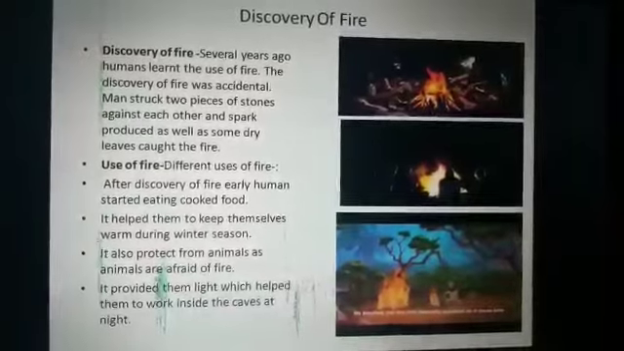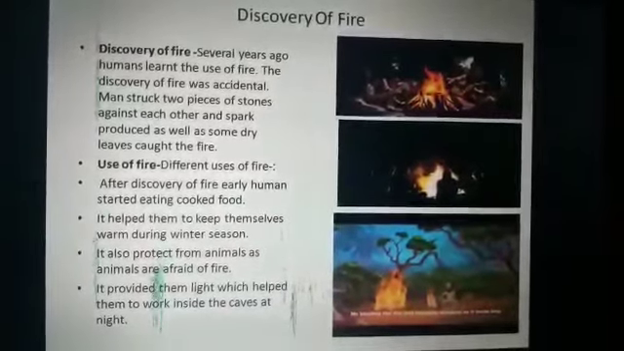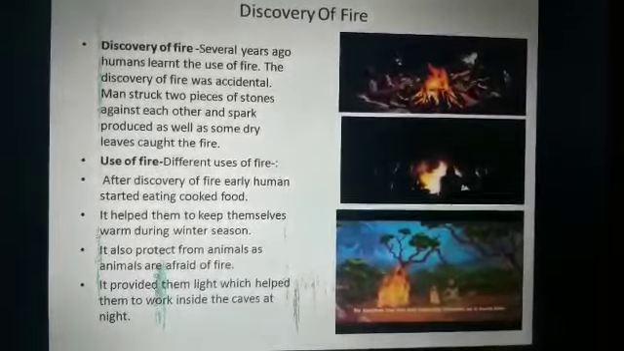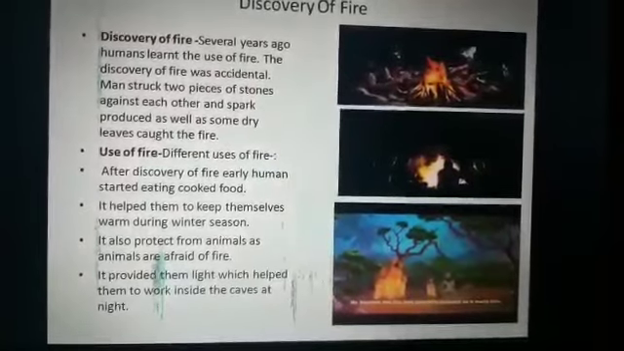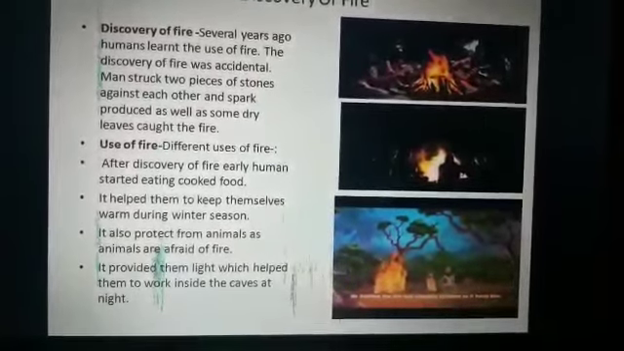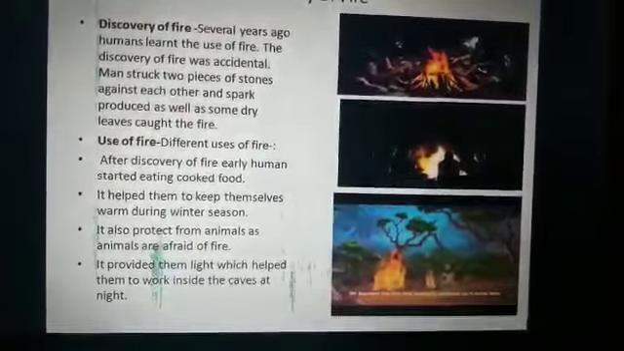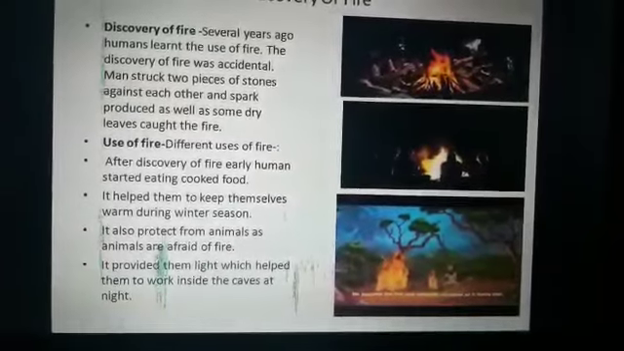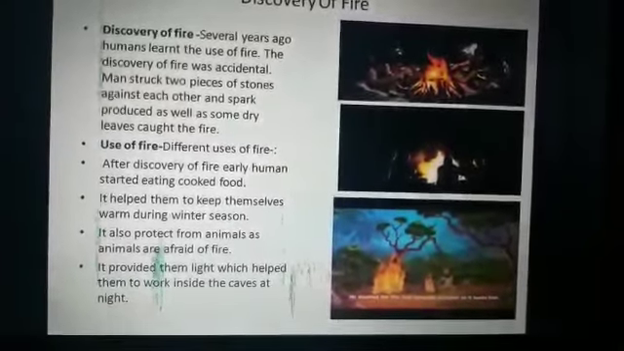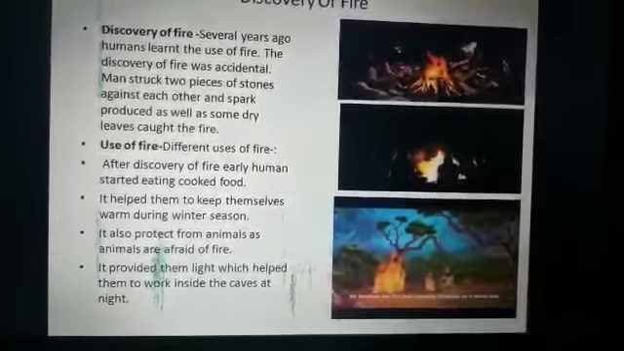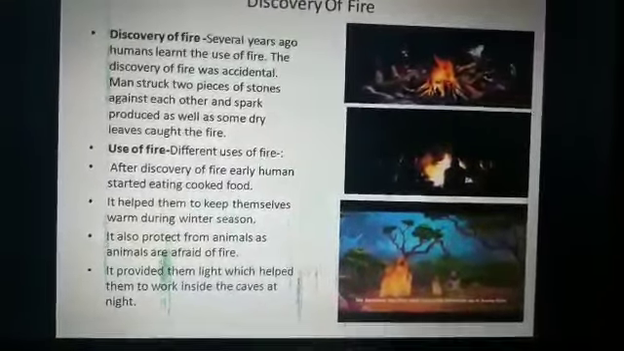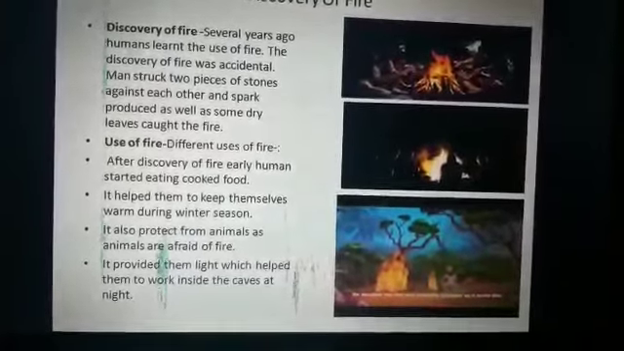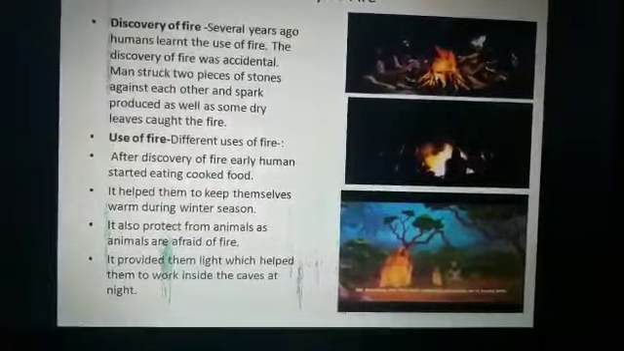Students, even today, fire is very important in our life, and let's see how important fire was even for early humans, so we can know about it from the uses of fire by early humans. After the discovery of fire, early humans used fire, first of all, for cooking food. Earlier, early humans just ate raw meat, but after the discovery of fire, they started eating cooked food. And the second one is it helped them to keep themselves warm during the winter season.